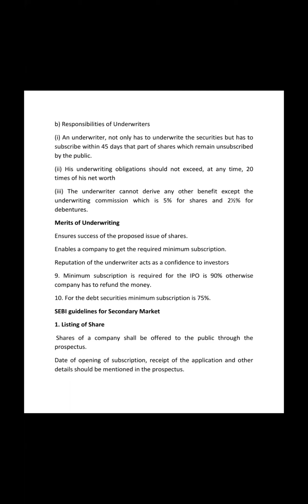Whenever an underwriter is given the authority, saying I will underwrite these shares, that means within 45 days he will have to take the unsubscribed portion himself. After 45 days it's not allowed, it should be done before 45 days. Then the underwriting obligation should not exceed at any time 20 times his net worth. So whatever his net worth is, it should not exceed 20 times that net worth. So these are the various regulations which are given for the primary market.